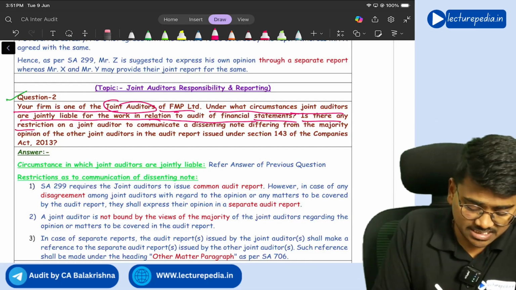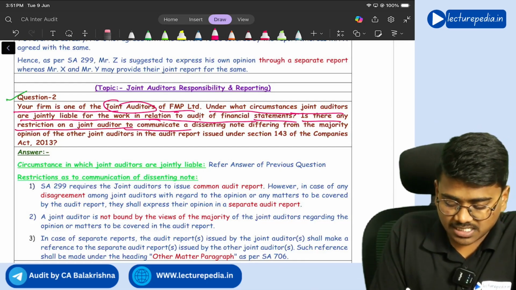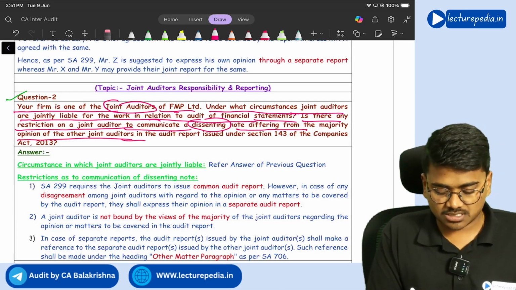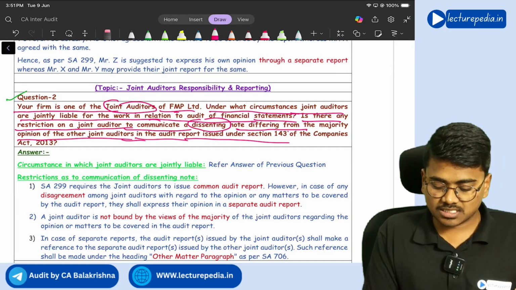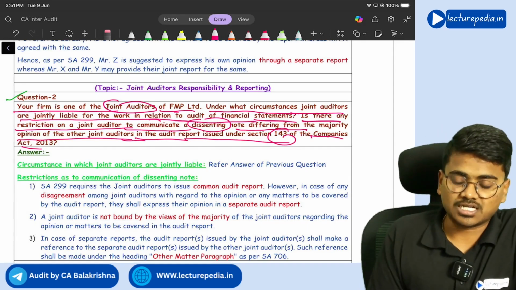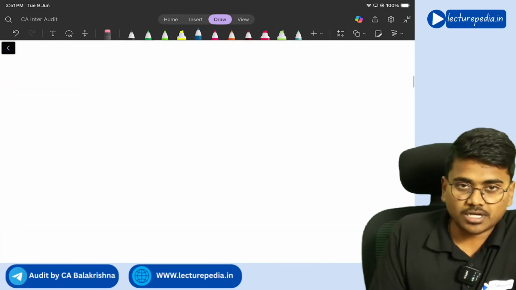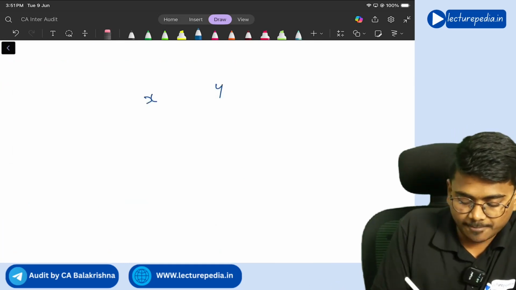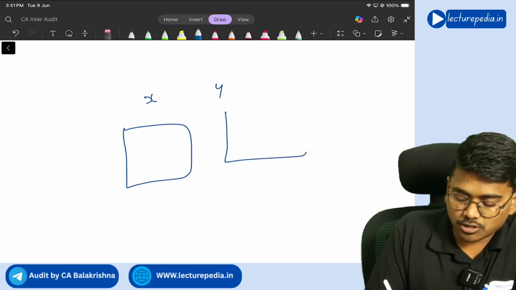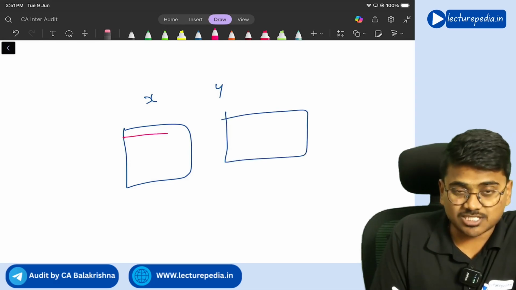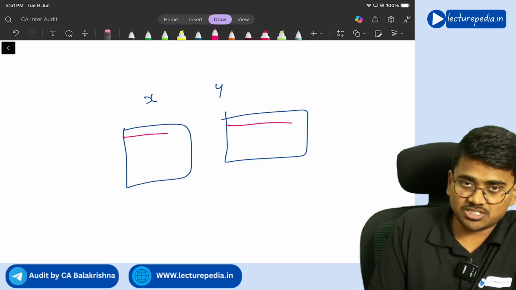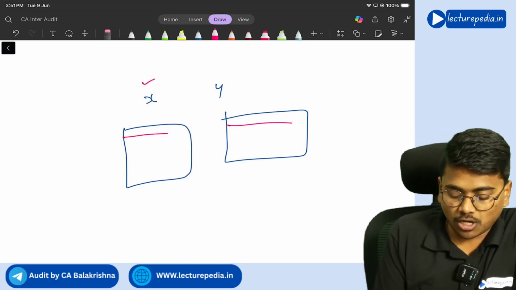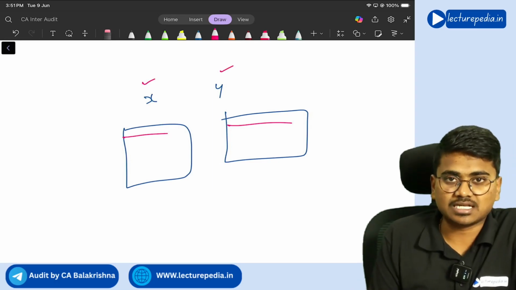And is there any restriction on a joint auditor to communicate a dissenting note differing from the majority opinion of the other joint auditors in the audit report issued under section 143 of the Companies Act 2013? So if joint auditors give their own separate audit reports, let's say Mr. X and Mr. Y both have given separate audit reports. Mr. X has given his own audit report, Mr. Y has given his own audit report. In this situation, is there any responsibility on these joint auditors? That is the question that they are asking.